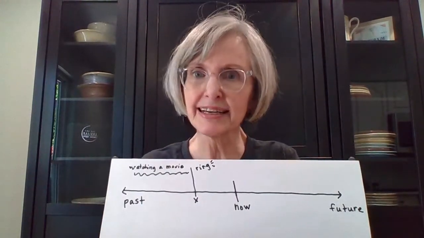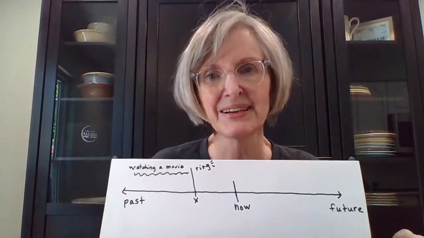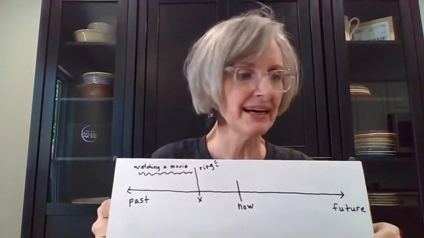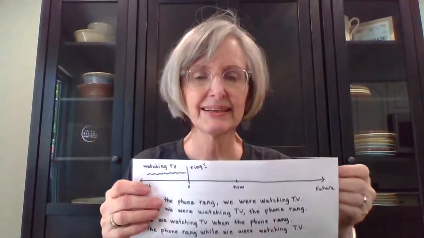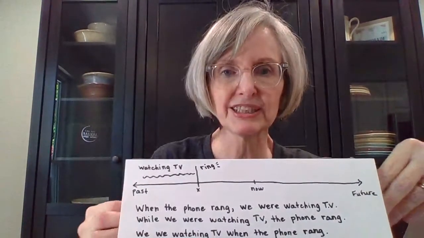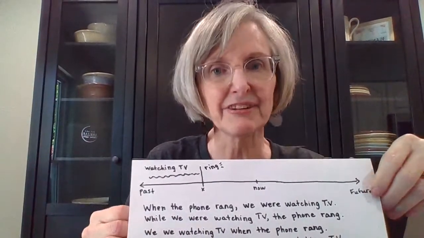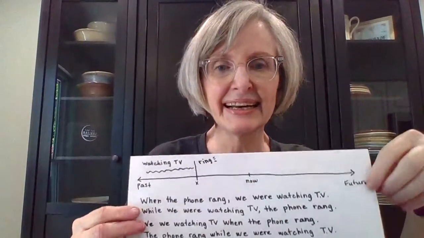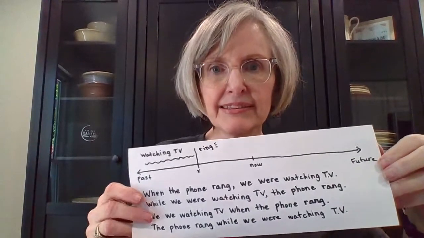So these are the kinds of sentences that you're going to make, because many times this happens when you have something that interrupts an activity. Okay, so here's the same number line with the picture on there. I put watching TV. We were watching TV. There's the ring. And here are some sentences with them. Okay, so you can see how this is used.